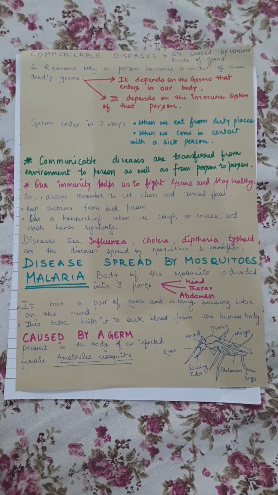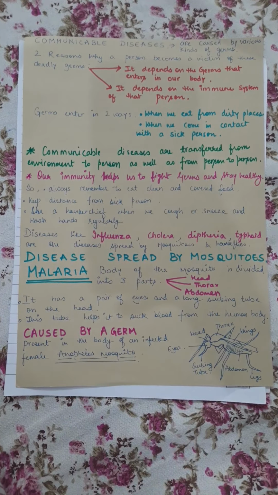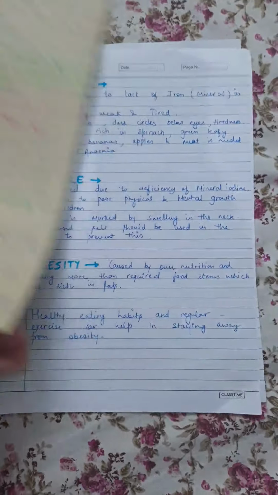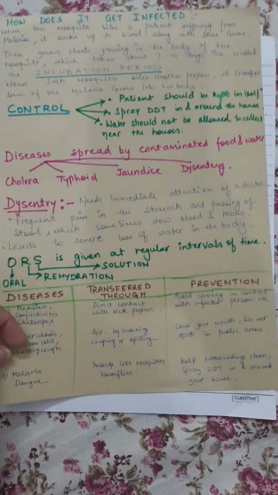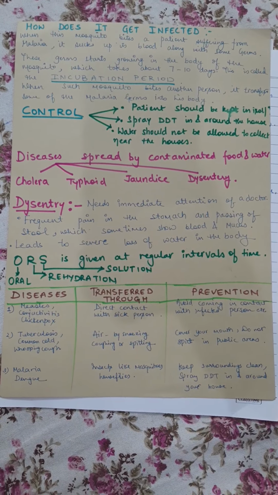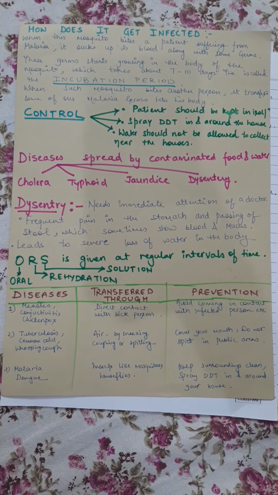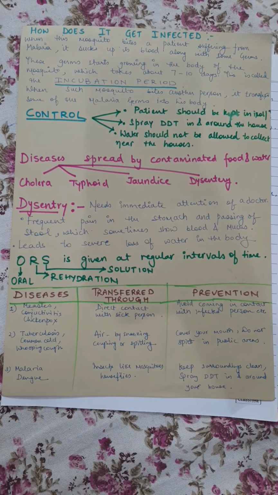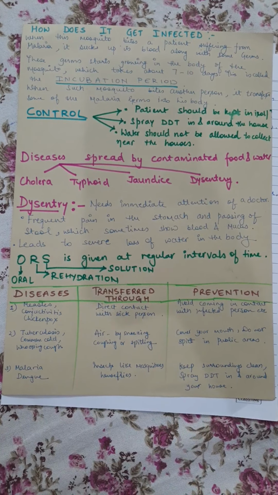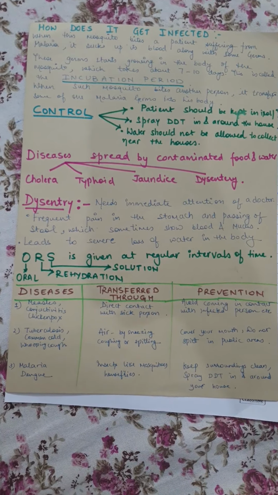Now, how can we control the spread of malaria? Water should not be allowed to collect near the houses. Spray insecticide like DDT in and around the house. Anti-malarial drugs like chloroquine are given in places with an abundant mosquito population. Patients suffering from malaria should be kept in isolation.